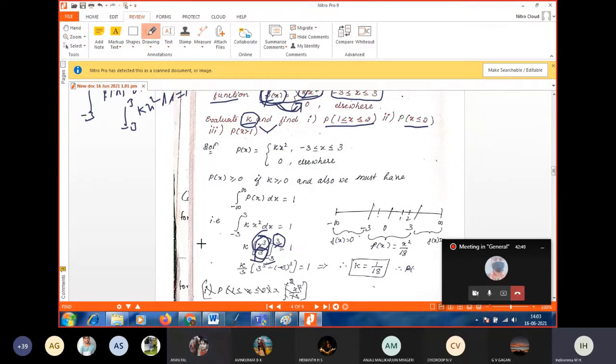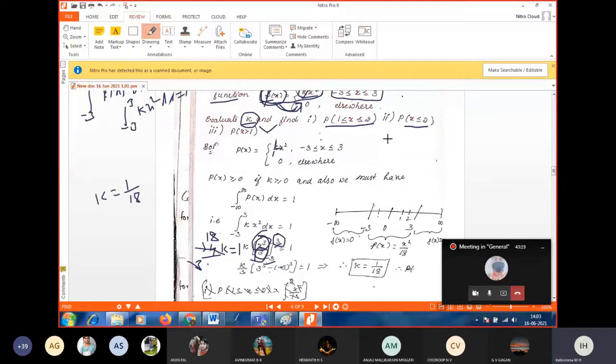What is 27 plus 27? 54. So 54 by 3 into k is equal to 1. 3 times 18 is 54. Therefore, k is equal to 1 by 18. Correct? Yes. So now substitute k as 1 by 18 here.